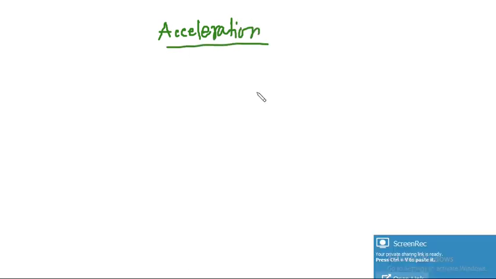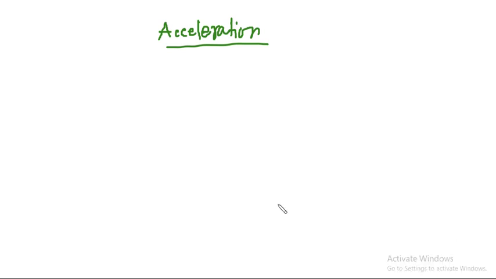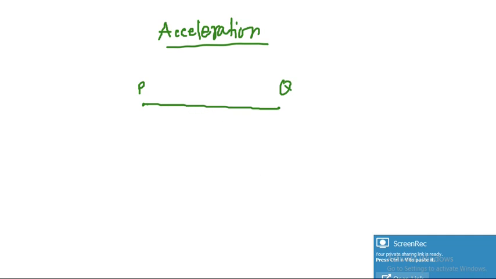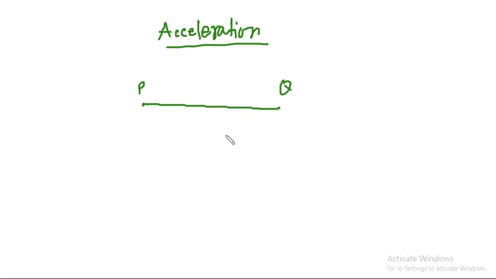Acceleration. So, what is acceleration? Let us say a particle moves from point P to point Q. Normally its velocity does not remain constant in this entire path.